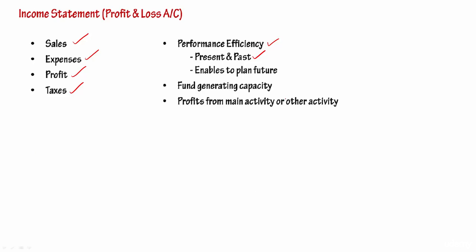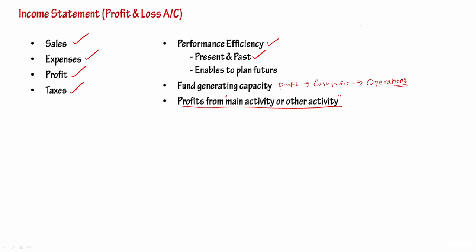Now this is very, very important, because sometimes we'll get carried away by the profit, but more than profit, what is important is cash profit. We should also know what is the cash that can be generated from the operations. That we'll get to know when we look at the income statement, profit and loss. Then very, very important, whether they are making the profit from their main activity or other activity.